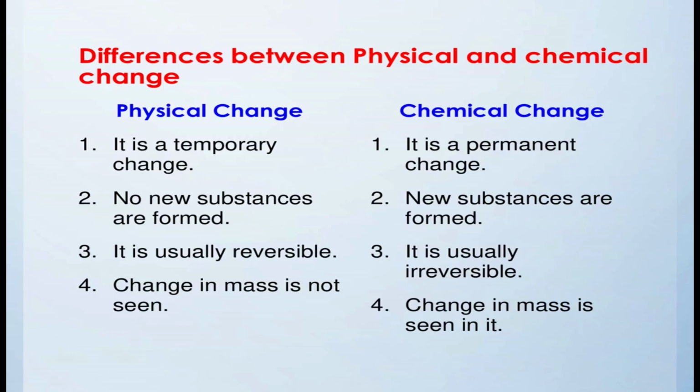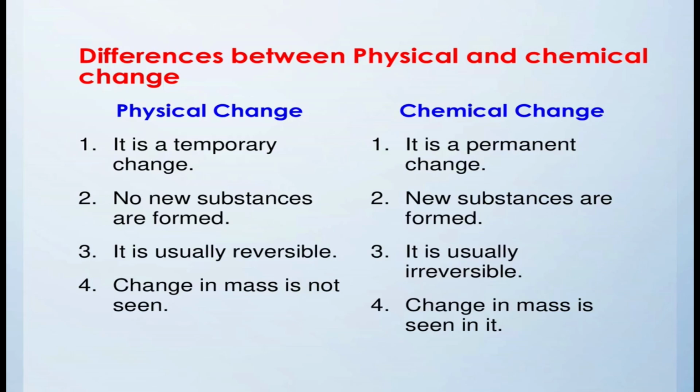And in the second point, in physical change no new substances are formed, and in chemical changes new substances are formed. And third, physical change is usually reversible, it can be reversed, whereas chemical changes cannot be reversed. And fourth point, change in mass.